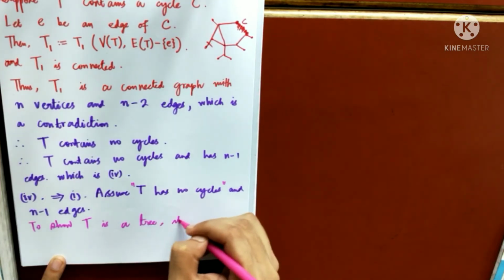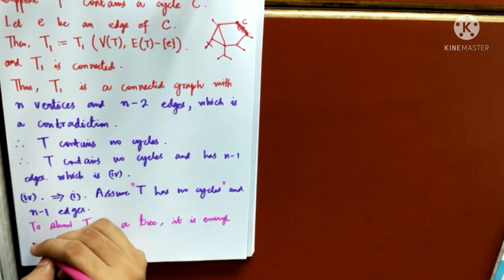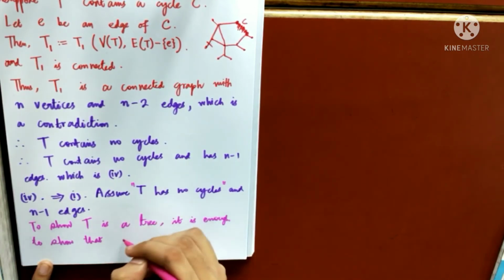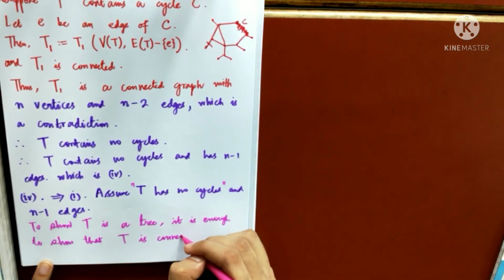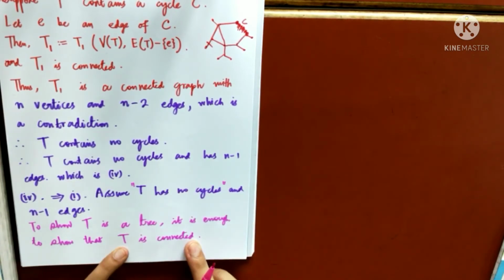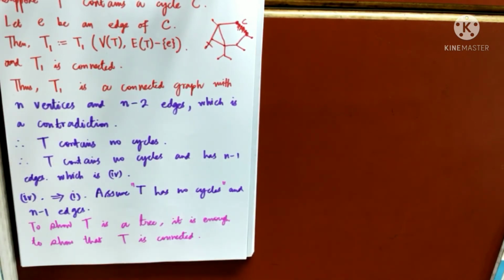If I can prove this, my given graph is connected, and I already know that T has no cycles, these two conditions imply that T is a tree. So remember, I want to prove that any graph containing no cycle and n minus 1 edges is actually connected.